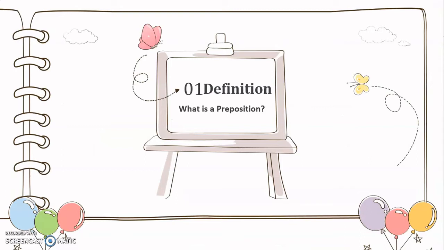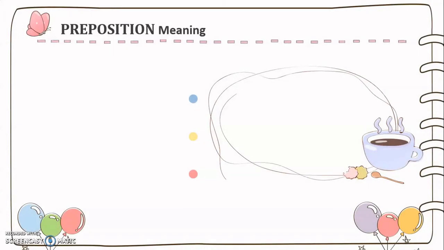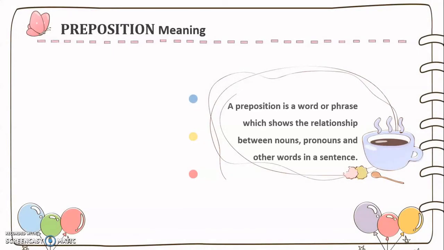First, we are going to see what a preposition is. A preposition is a word or phrase which shows the relationship between nouns, pronouns, and other words in a sentence.